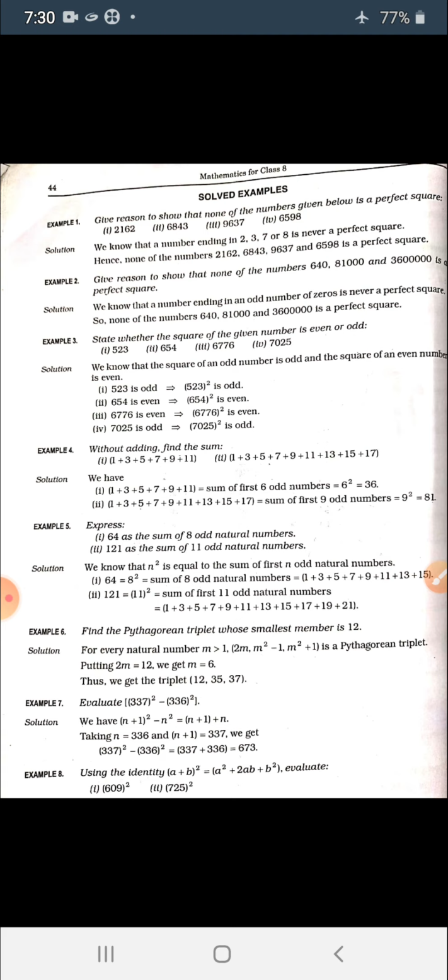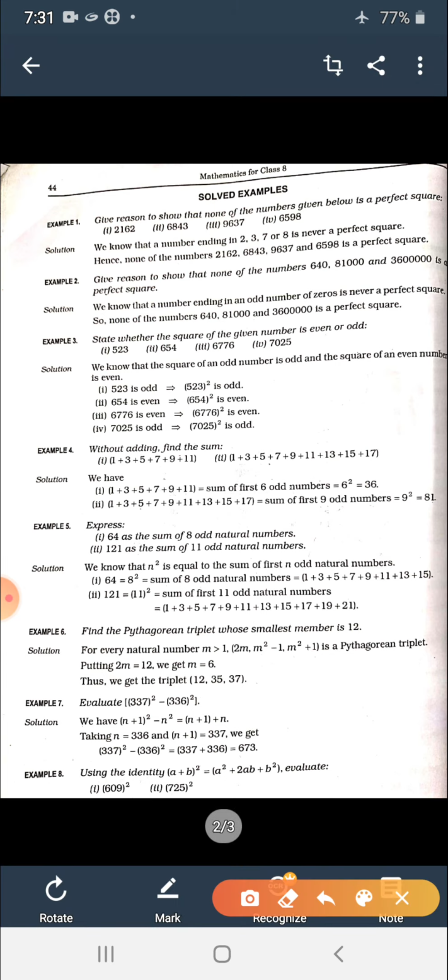The second property that you read is that a number ending in an odd number of zeros is never a perfect square. All these numbers contain an odd number of zeros at their rightmost places. We just have to see the number of zeros at the rightmost places. The first contains 1 zero, the second 3 zeros, and the third 5 zeros. So all these contain an odd number of zeros at their rightmost place, so they do not make a perfect square. Let's see the next question.